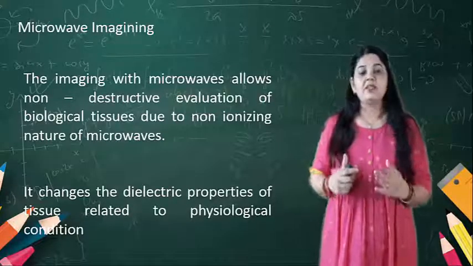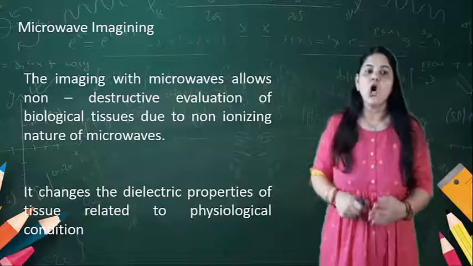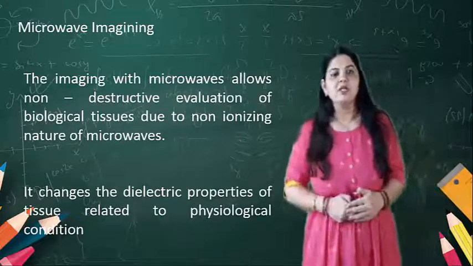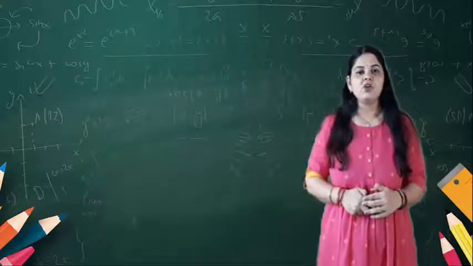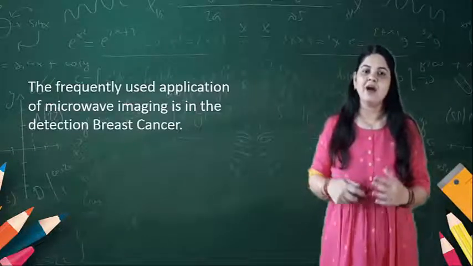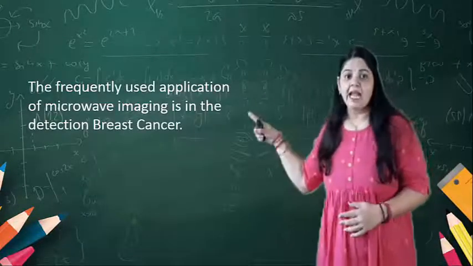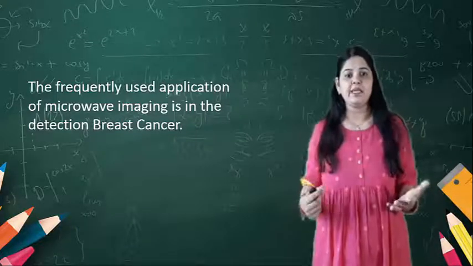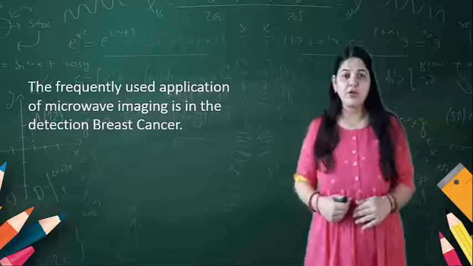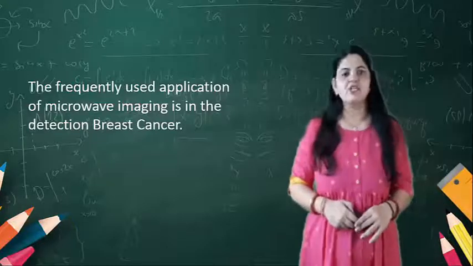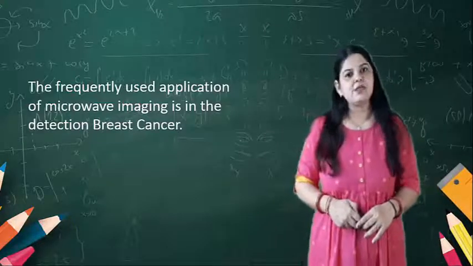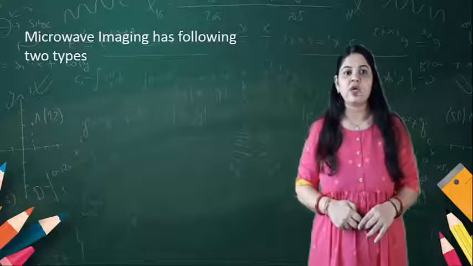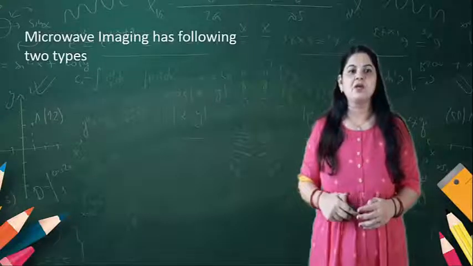It changes the dielectric properties of a tissue related to the physiological condition. That is about microwave imaging, and the most frequently used application is the detection of breast cancer. So these are the applications of microwave imaging.